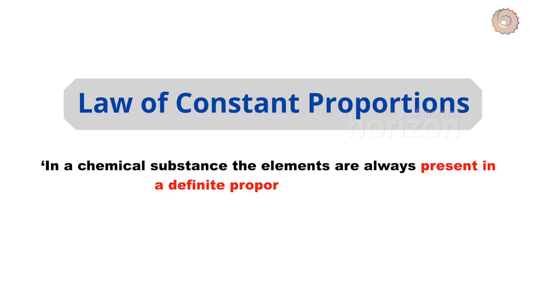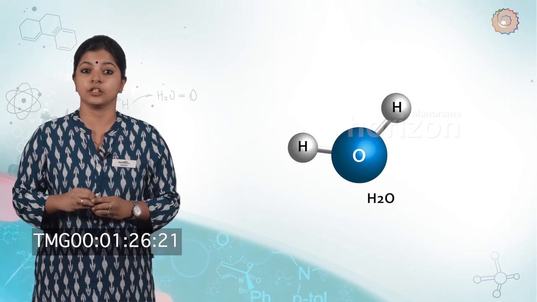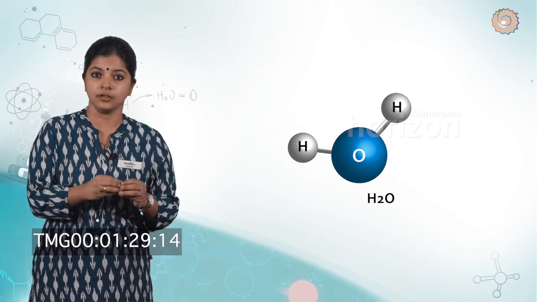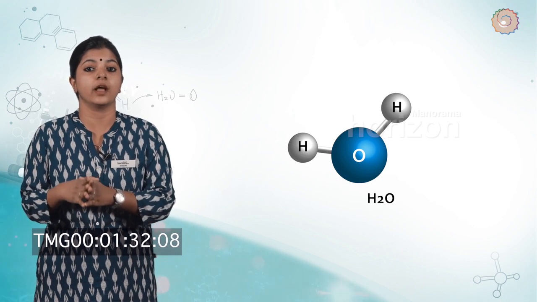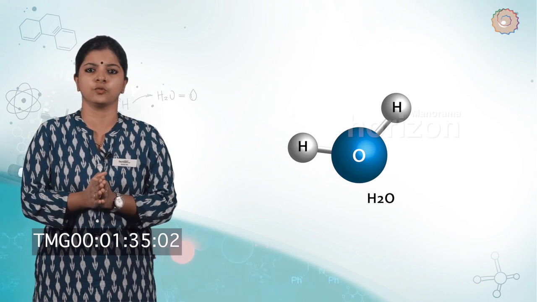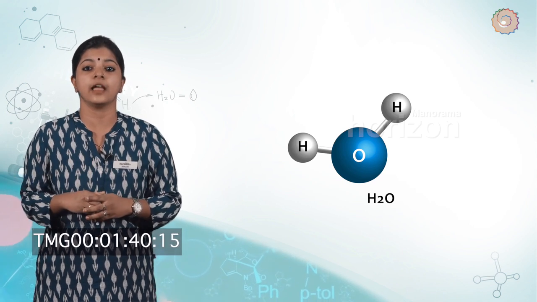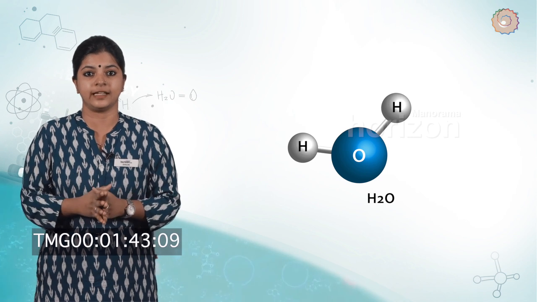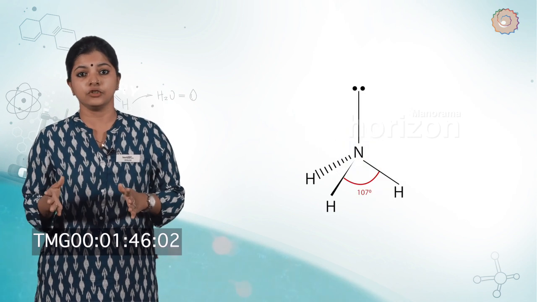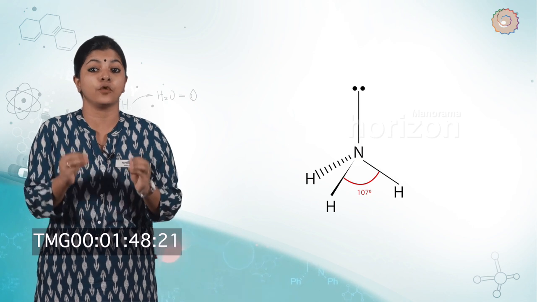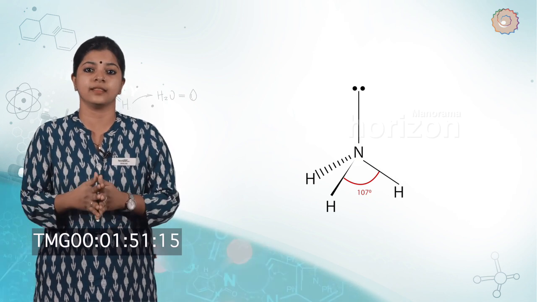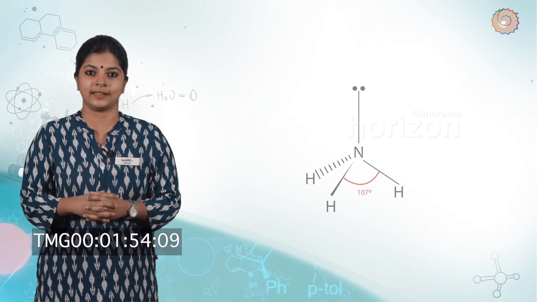The law of constant proportions, that's the second law, states that in a chemical substance, the elements are always present in a definite proportion by mass. For example, in a compound such as water, the ratio of mass of hydrogen to the mass of oxygen is always 1:8, whatever the source of water is. Thus, if 9 gram of water is decomposed, 1 gram of hydrogen and 8 gram of oxygen are always obtained. Similarly, in ammonia, nitrogen and hydrogen are always present in the ratio 14:3 by mass, whatever the method or the source from which it is obtained.